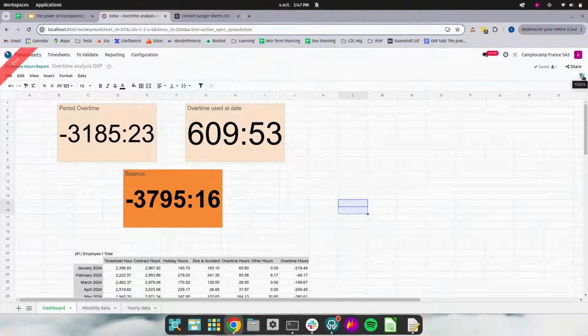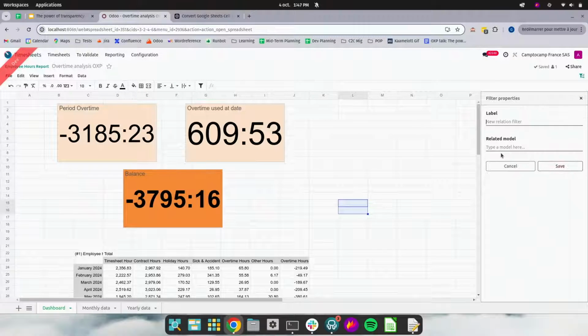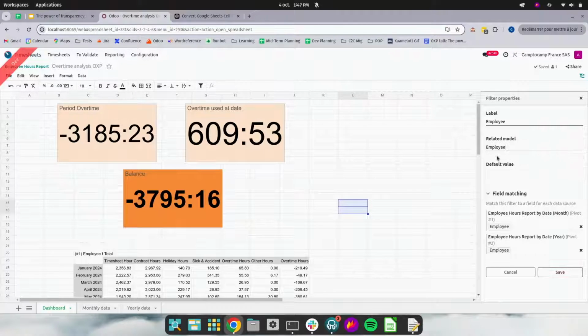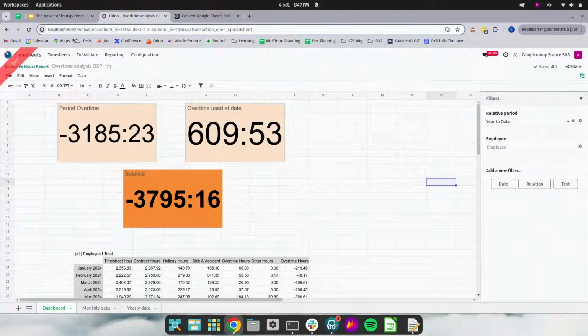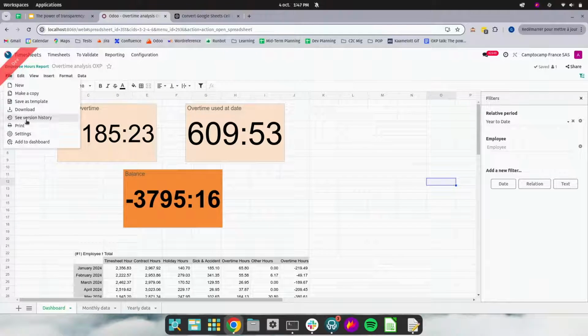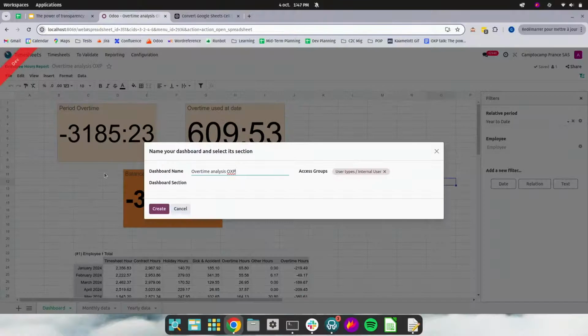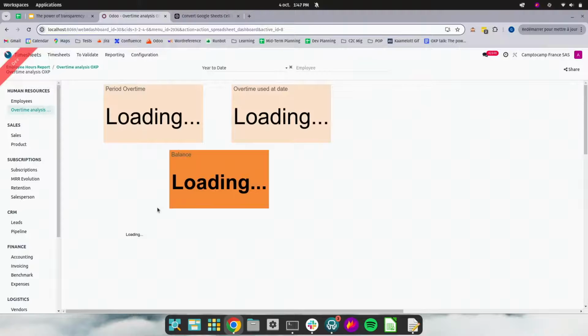I'm going to create other filters. We said that we needed filters on employees, team, and department. Let's create the one for employee, for example. And I'm going to select my employee field on a model. And this model is automatically going to link with the employee field we have in our model employee hour report. Going to save it. And now that this is done, we can actually link this spreadsheet to a dashboard in the section Human Resources, and I'm going to create it.